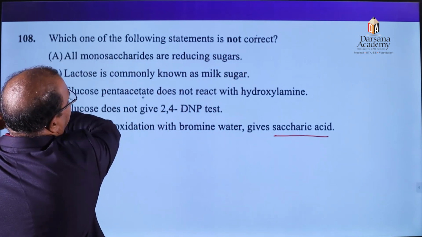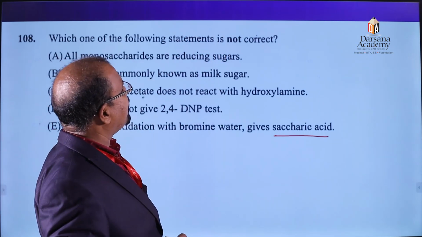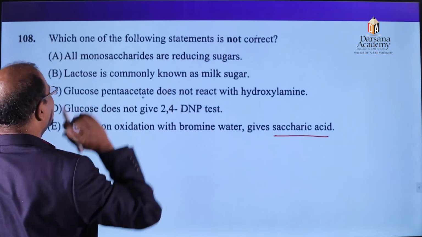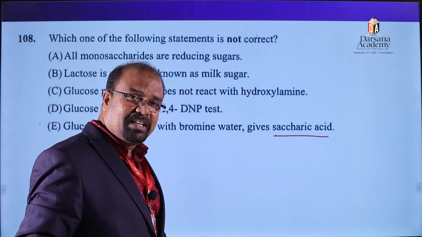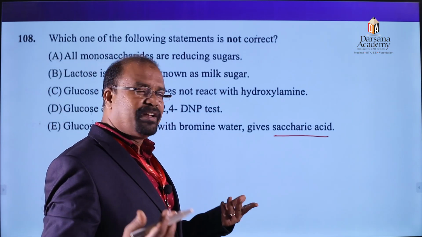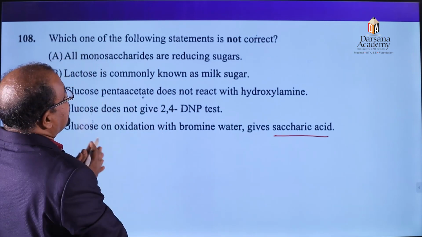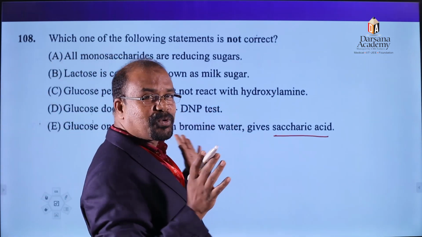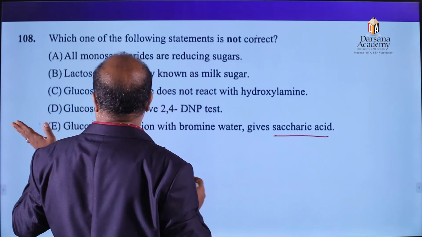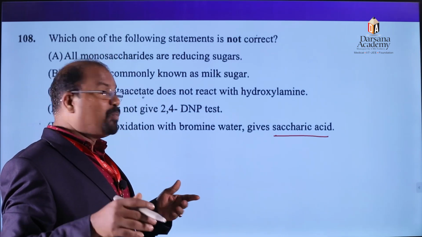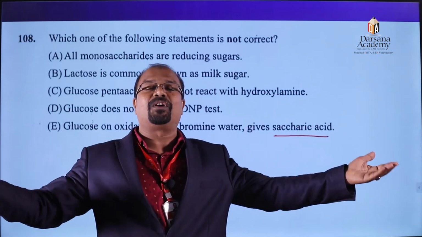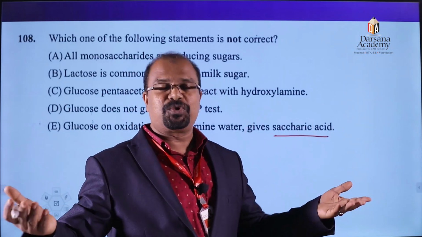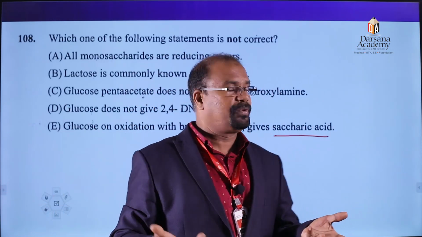Our question is, which one of the following statements is not correct? The others are reducing sugars. We know that lactose is commonly known as milk sugar, the sugar present in milk. We know that the others are glucose pentaacetate. It does not react with hydroxylamine. In the same way, glucose already has an aldehyde group, but it does not undergo the 2,4-DNP reaction because of its cyclic structure. Only open chain aldehydes and ketones give the DNP test.